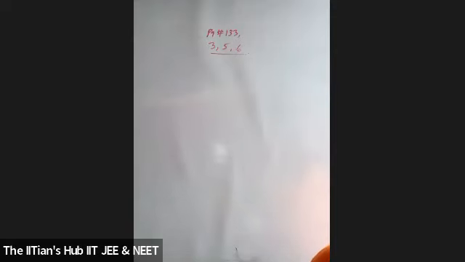The third question, students: a sphere A of mass small m traveling with a speed v collides directly with a stationary sphere B. This is slightly on the easier side. If A is brought to rest and B is given a speed v, find the mass of B in terms of A and B, and the coefficient of restitution between A and B.